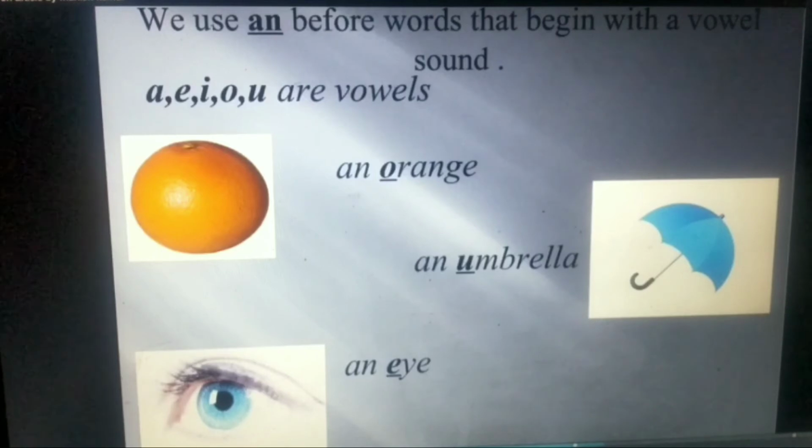We use an before words that begin with a vowel. A, E, I, O, U are vowels. An orange, an umbrella, an eye.